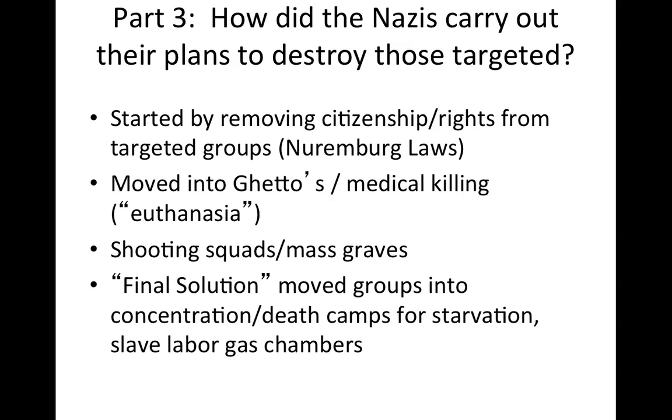Next, as the Nazis moved east during the war, they started to have shooting squads and mass graves as they went from town to town in Poland and the Soviet Union. And then finally, the Nazis created the final solution, which was the plan to destroy all of Europe's Jews, where they moved them into concentration and death camps, and they had starvation, slave labor, and eventually the gas chambers.